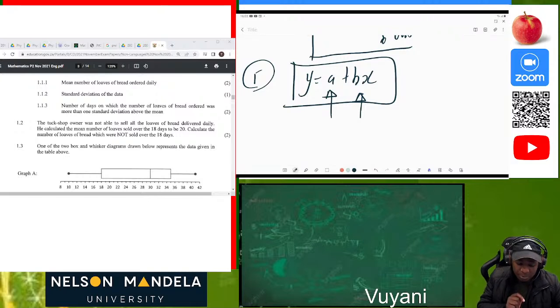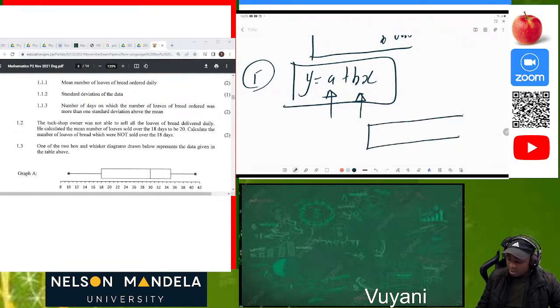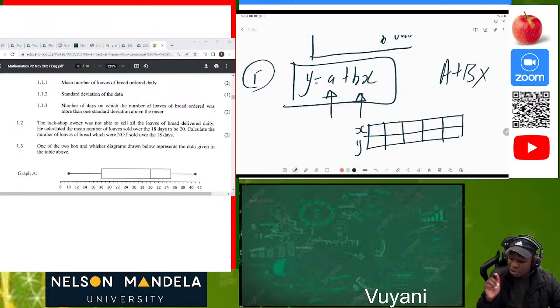On that part, you must press mode, and then you press 2, then you choose a plus bx. After pressing 2, what is going to appear first is that you must enter your x values. We know that maybe we are given this, let's just draw this first. This is our x, this is our y. So after you press mode, then you press 2, then you choose a plus bx on your calculator, which is a Casio. Then the next thing, you must enter your x values.